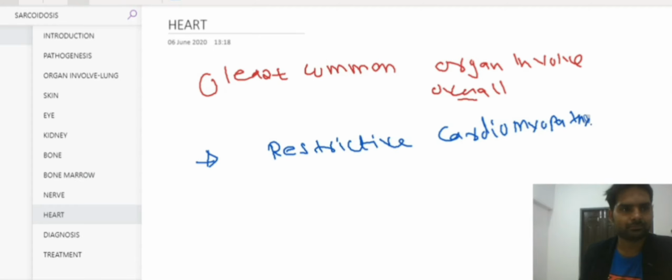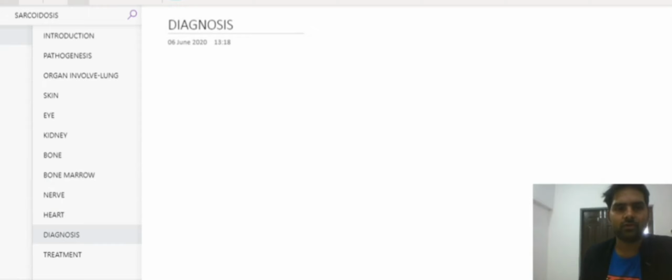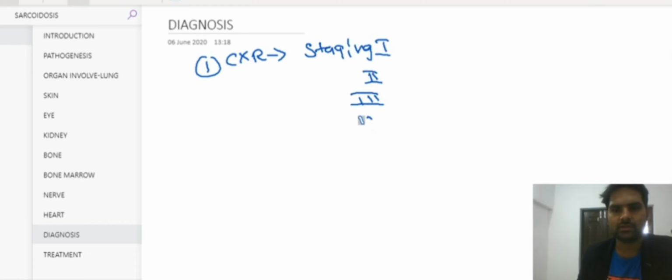Okay. Now let's move to the diagnosis part. Now how we will diagnose this condition? In the diagnosis part, first we can perform the chest X-ray. In the chest X-ray, there is one staging system: stage 1, stage 2, stage 3 and stage 4. In stage 1, there will be bilateral hilar lymphadenopathy.